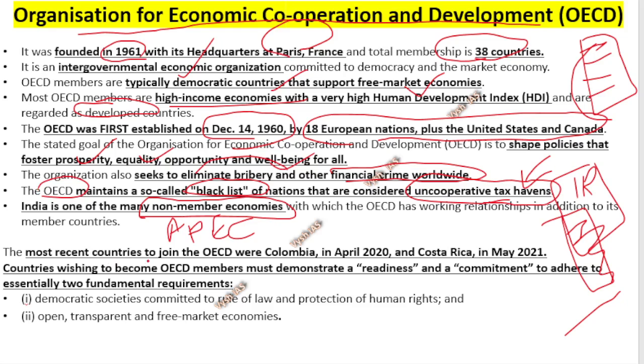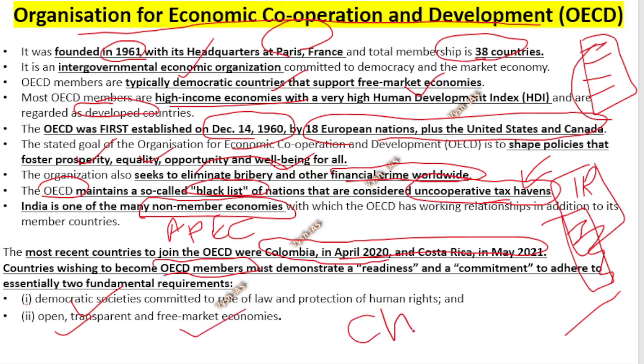Now, the most recent countries, if you see, Colombia and Costa Rica joined in May 2021. Countries that newly wish to become members of OECD should have these things: either they should be a democratic society, or they should be open, transparent, and free economies. That is the reason, if you see, China is also not a member, because China is not a democracy.